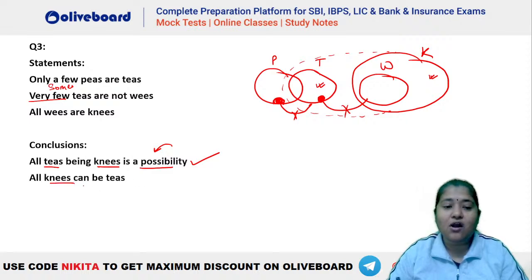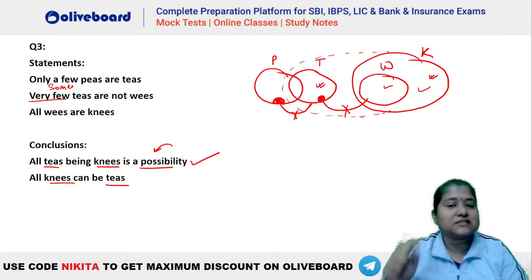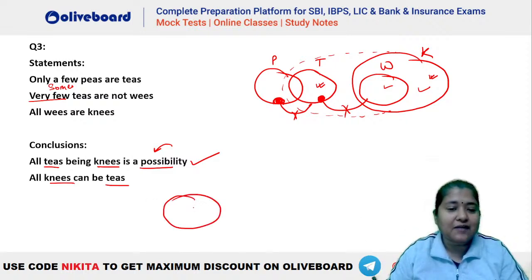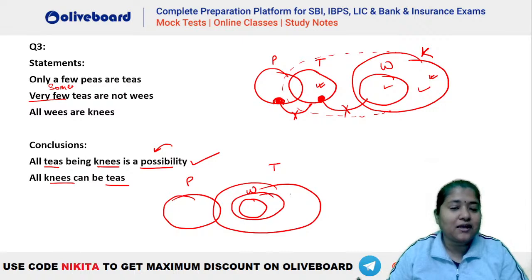Second क्या बोल रहा है? All K's can be T's. Again you can see that this W and K does not have a negative information with T. We could have had the diagram like this as well. मान लो ये P है and this is your T. We could have your W like this as well. W and K could have been like this as well, right? This also is a possibility here because this W and K are independent of this T, right? They do not have a negative information.